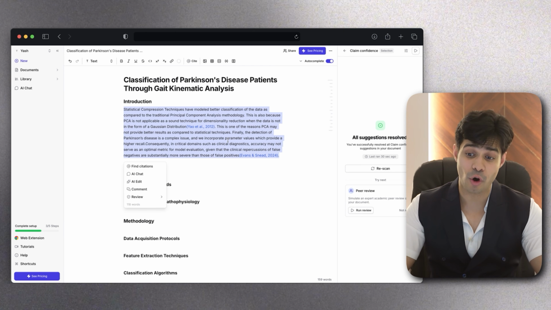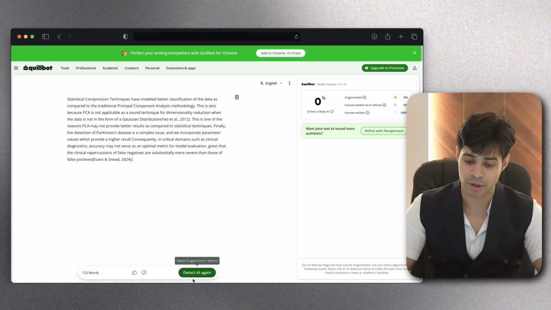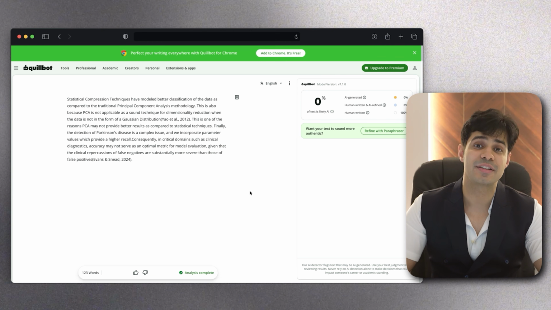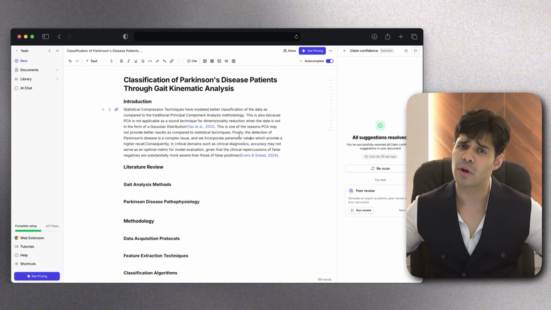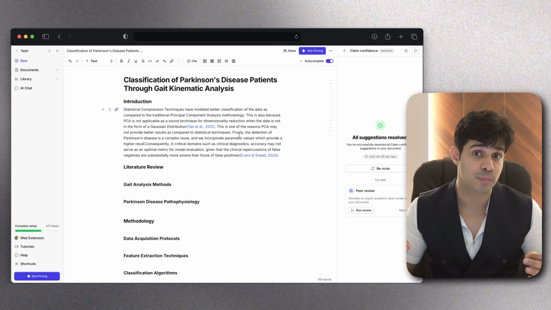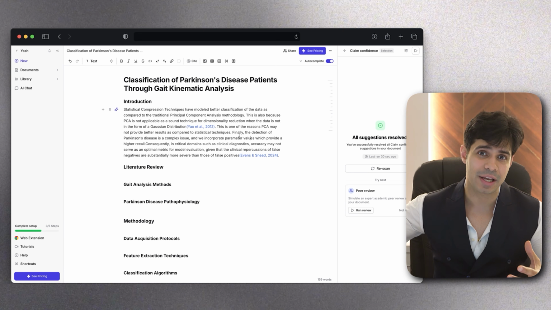And even now, if I copy this and I paste this into the Quillbot thing, I click on detect AI again, it's still 0% AI. So you see how using AI can help augment and fast forward your research process rather than getting it flagged for AI if you use it wrong.